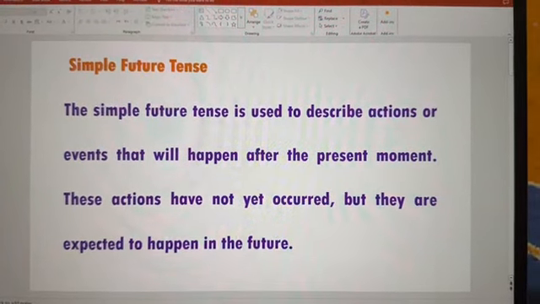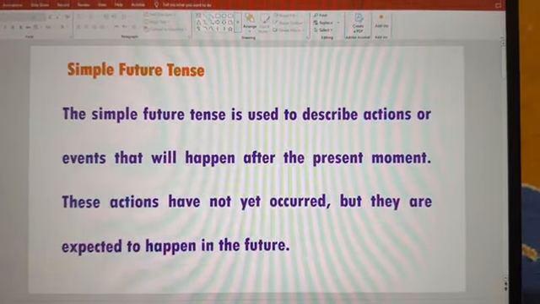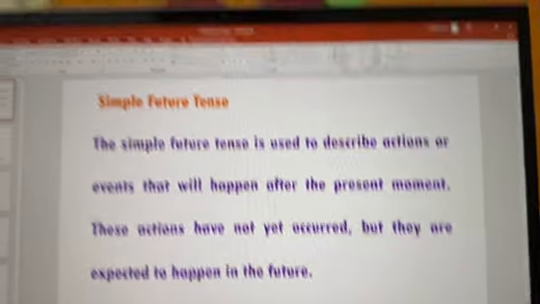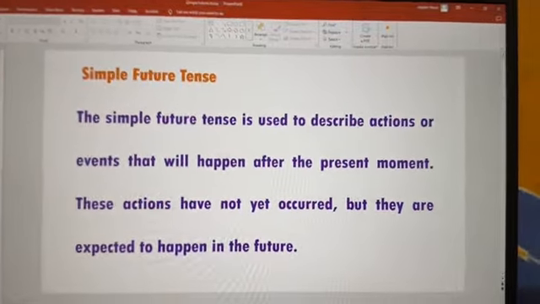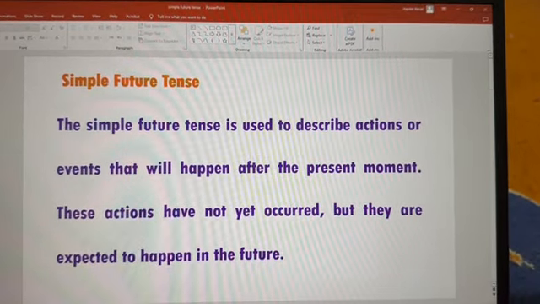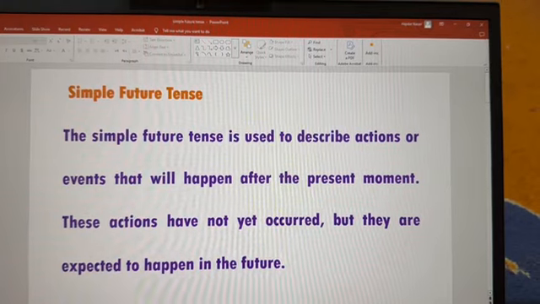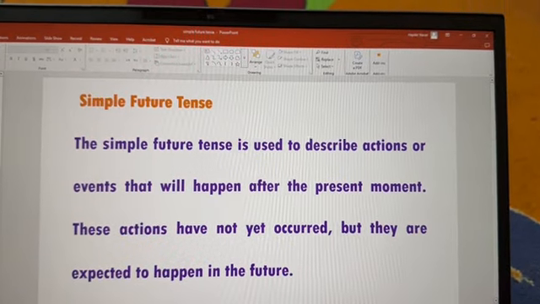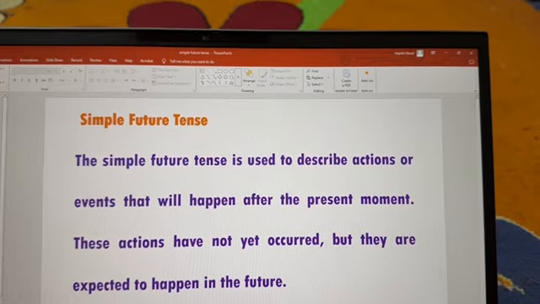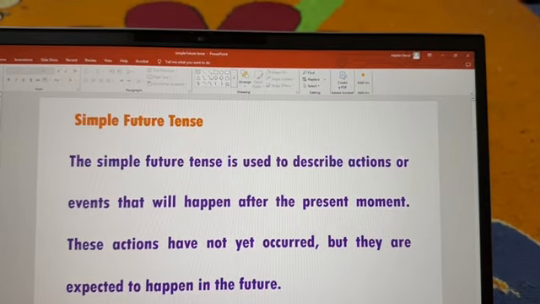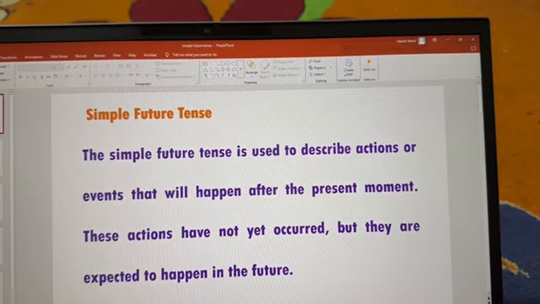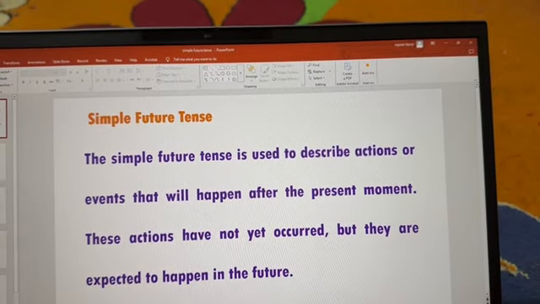In today's lecture, I'm going to talk about the new tense, which is the simple future tense. Let's get started. The simple future tense is used to describe actions or events that will happen after the present moment. These actions haven't yet occurred, but they are expected to happen in the future. That means when we use a simple future tense, we have to express something that will happen in the future time.